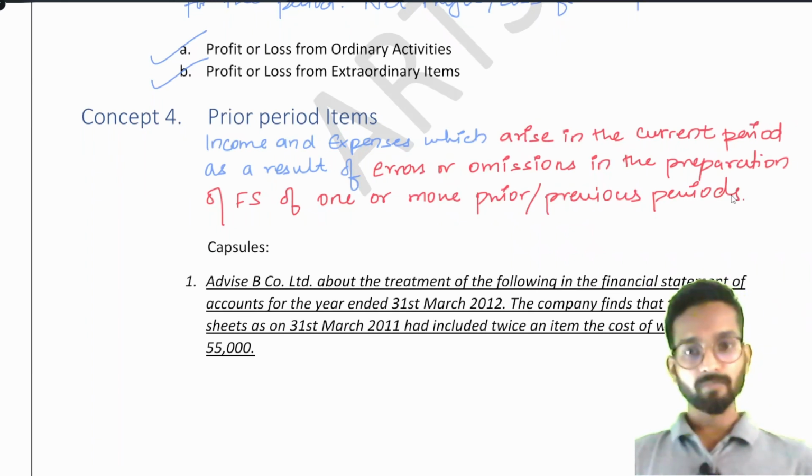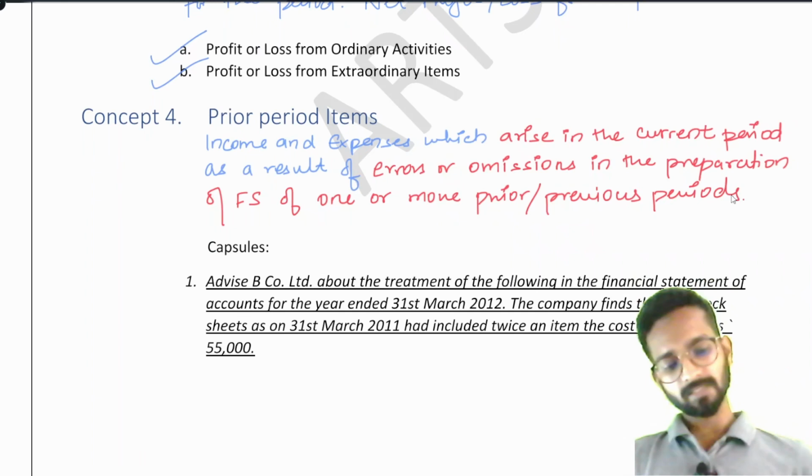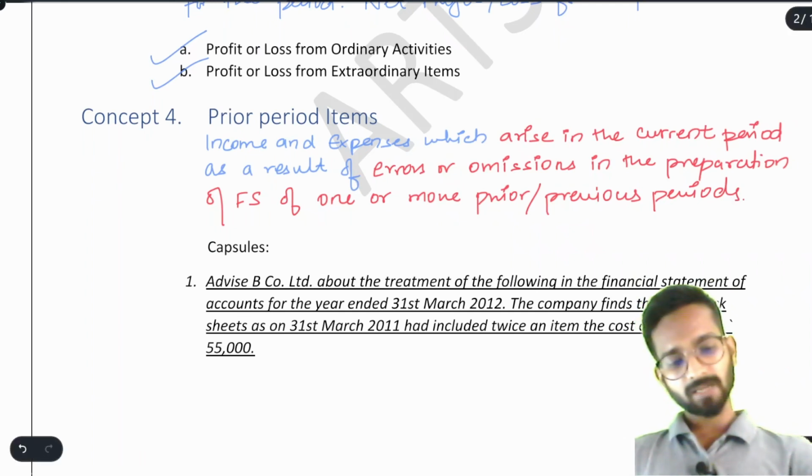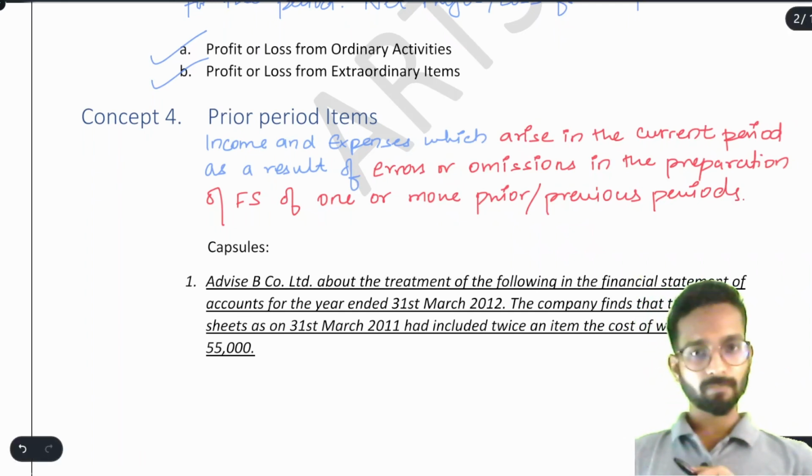This is wrong. Why? Because we have to follow accrual basis of accounting. They must have recorded sale in the month of March only. We have already learned what is accrual basis in the accounting standard 1. Okay, now they must be recording the sale in the March month, but they did not record, and now they are saying that we will record in the month of July. Understand this thing. Prior period item says that sale happened in the March month.